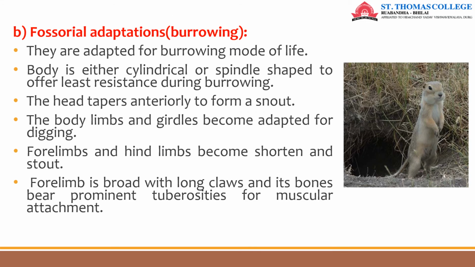Then coming to fossorial adaptations, that means burrowing type of adaptations. These animals are adapted for a burrowing mode of life. Their body is either cylindrical or spindle shaped to offer least resistance during burrowing. The head tapers anteriorly to form a snout. The limbs and girdles become adapted for digging. Forelimbs and hind limbs become shortened and stout. Their forelimb is broad with long claws and its bones bear prominent tuberosities for muscular attachment.